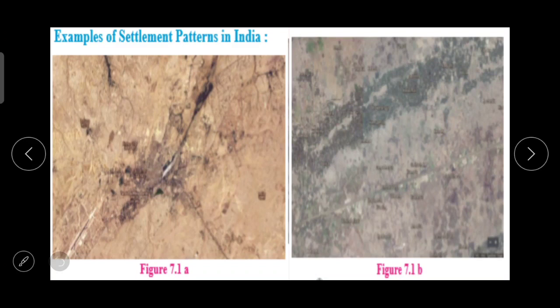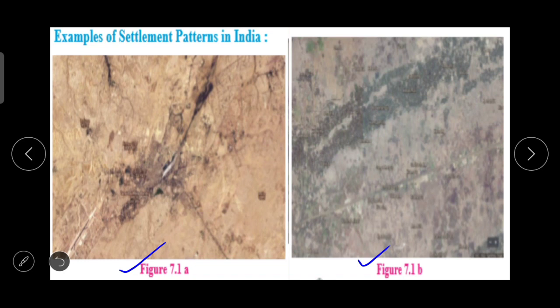Figure 7.1A and figure 7.1B. Now study the two types of settlement patterns in India given in figures 7.1A and 7.1B, and answer the following questions. Now here you have to answer the questions.